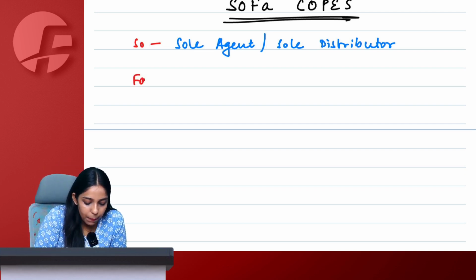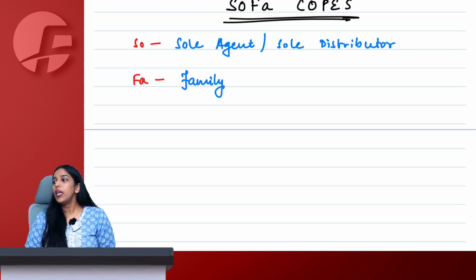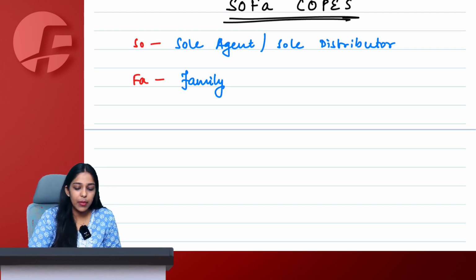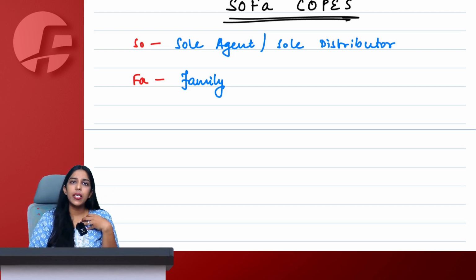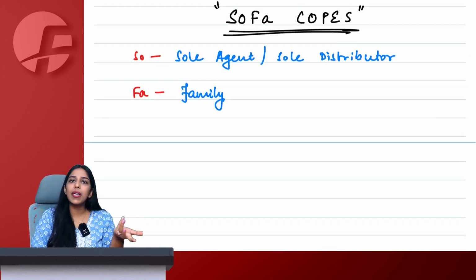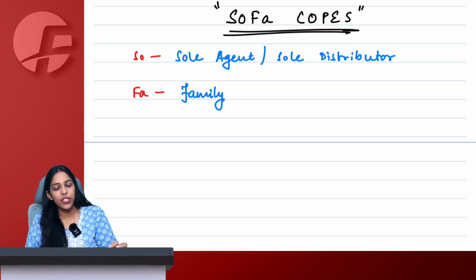Okay, ma'am. FA means family. Now, what do we understand by the term family here? Who is a family? Will my uncle be my family? Will my mother's sister, we call Masi, I don't know what you guys call in South. What do you call your mother's sister? So will my Masi be my related person? So these could be questions.